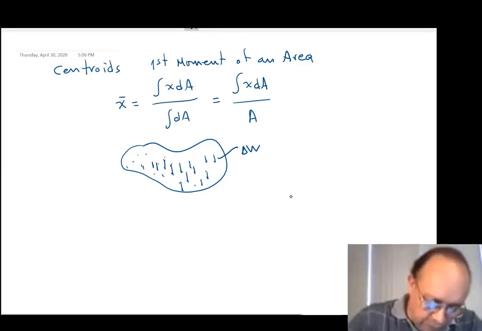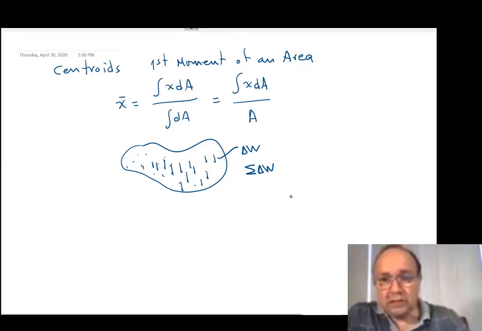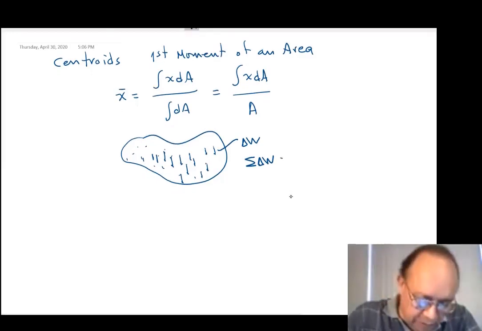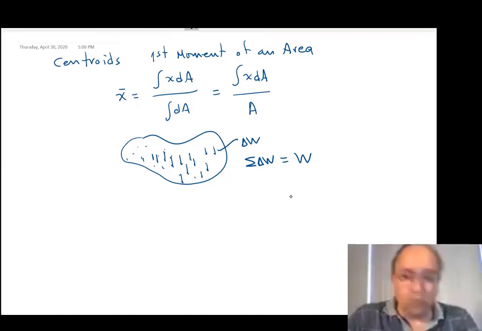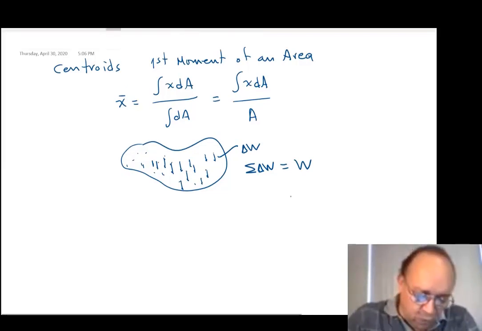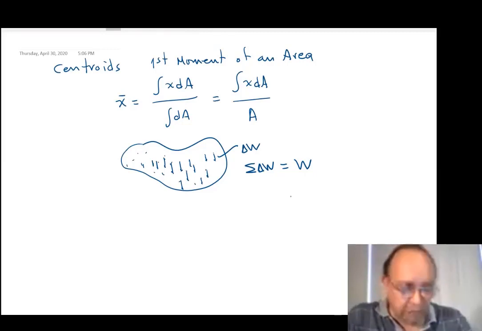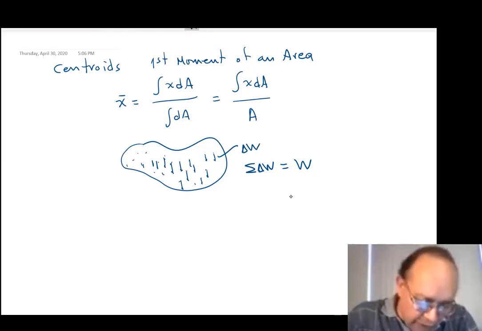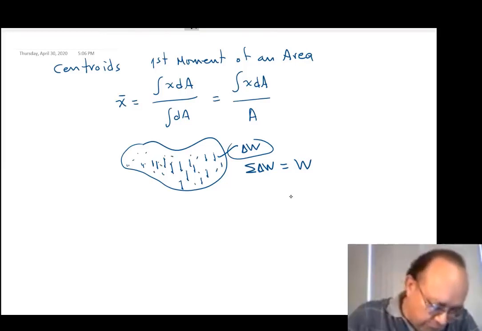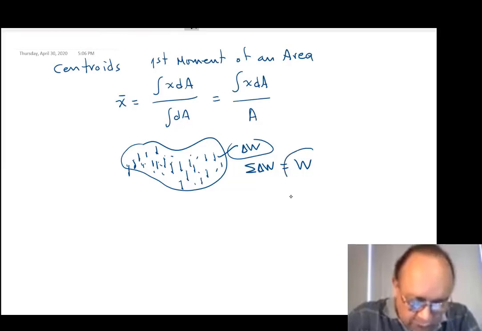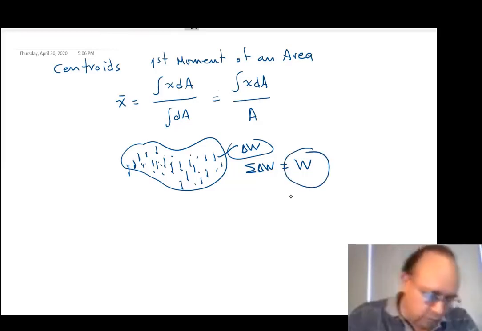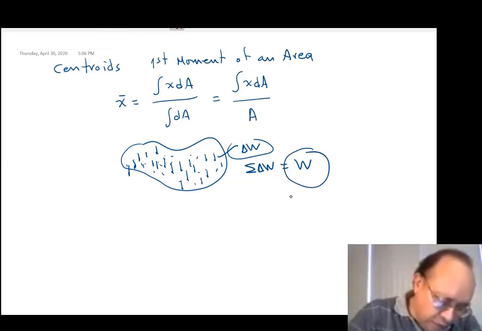If we sum all the particles that compose the body, you have the total weight. In a real equilibrium analysis you cannot work with the delta W because there are too many weights to deal with, so you usually work with just the total weight of the body.